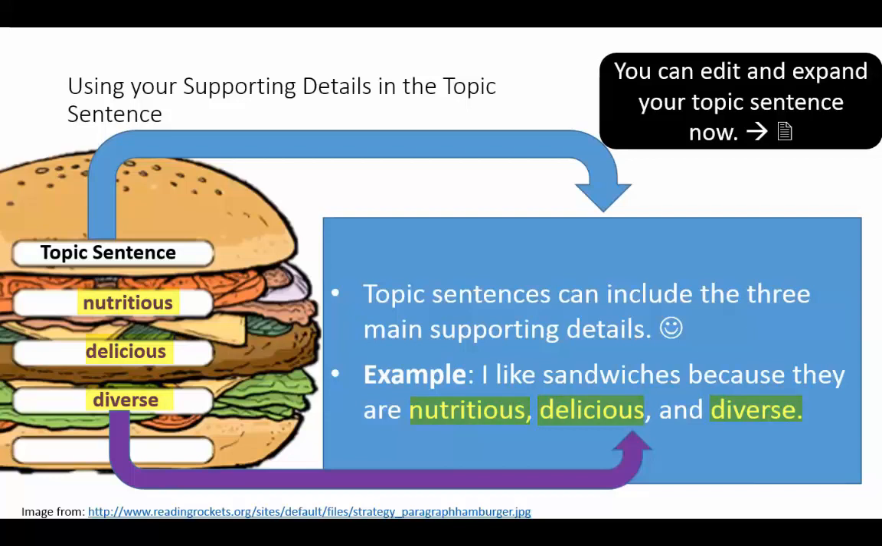So what you'll do is go back to your topic sentence and then you'll expand it and give some more detail within your topic sentence about what the supporting details will say. So for example, you could say, I like sandwiches because they are nutritious, delicious, and diverse. And then your supporting details will talk more about how they are nutritious, how they are delicious, and how they are diverse. I'll give you a minute to do that now.